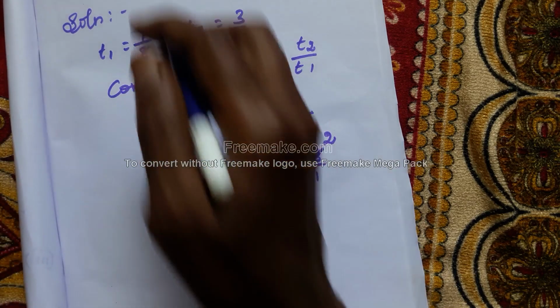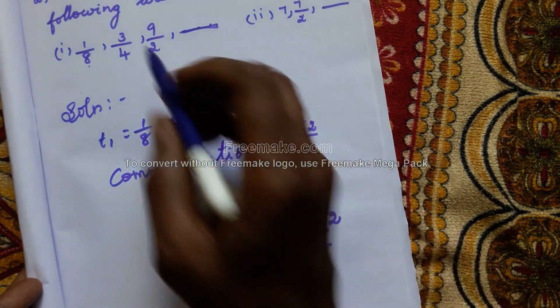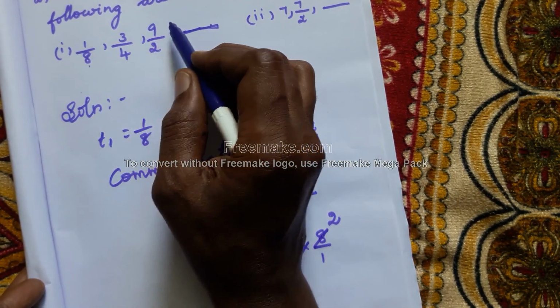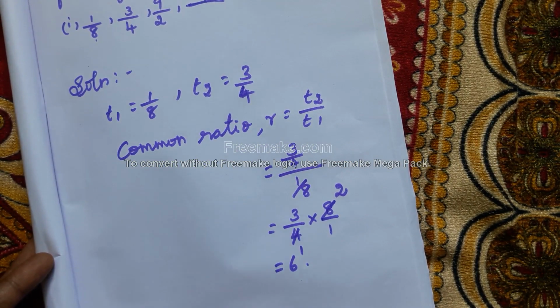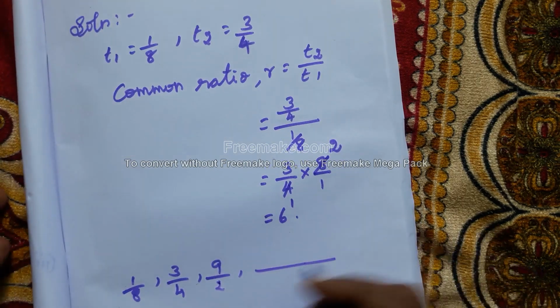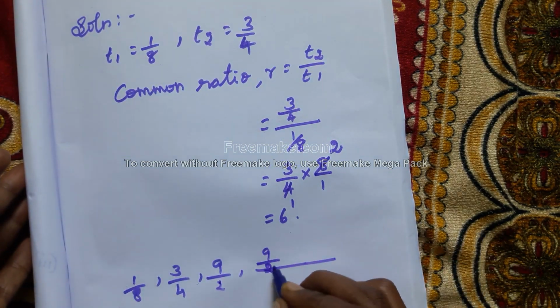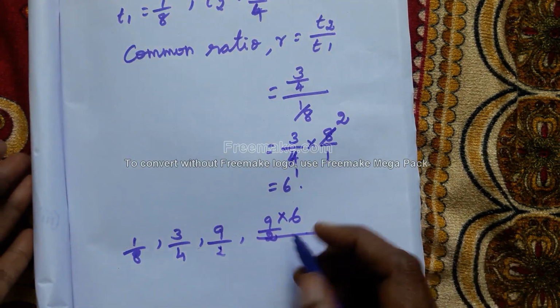So what is the next term? How can we find out the next term? We have to multiply by 6. So 1 by 8, 3 by 4, 9 by 2, and the next term is the third term, 9 by 2, into 6.